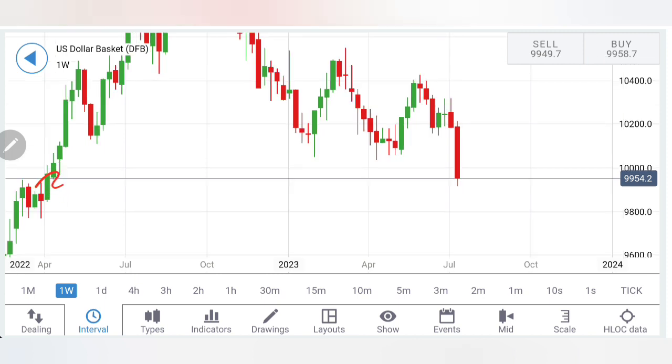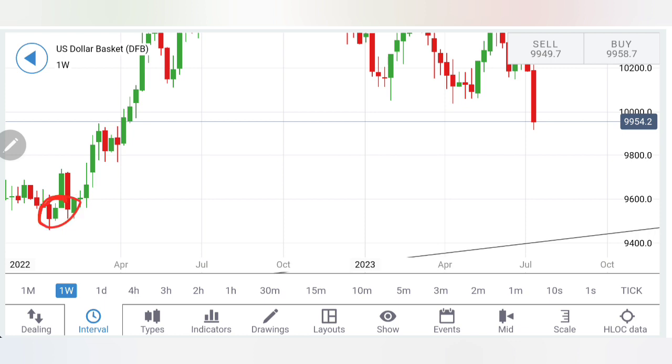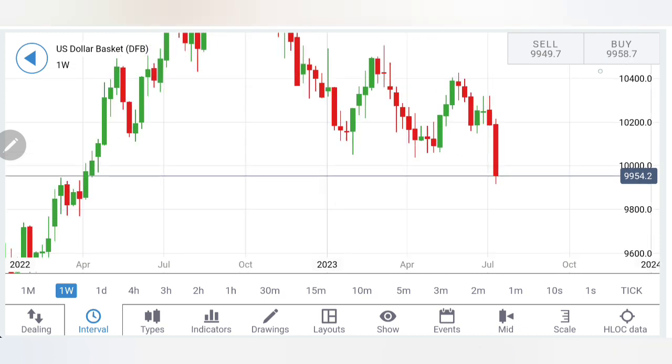And as we have discussed, see, this was the consolidation. From that the rally started, and this is the previous consolidation here. So if it continues on the downside, stays below 99 and then achieves 98 levels, which is going to be a very strong support here, probably we may see a bounce back in the dollar index because it is getting oversold.